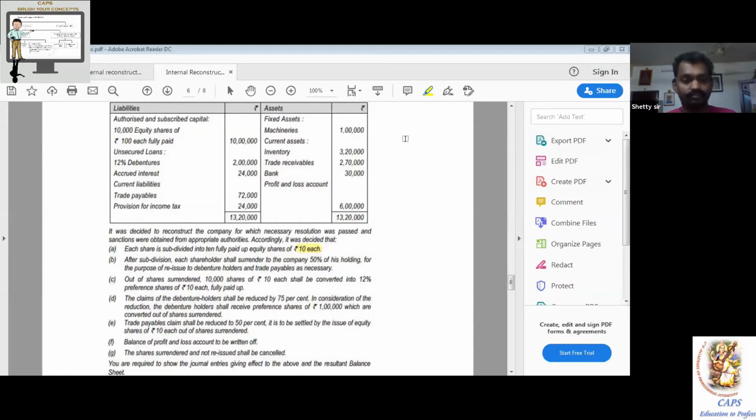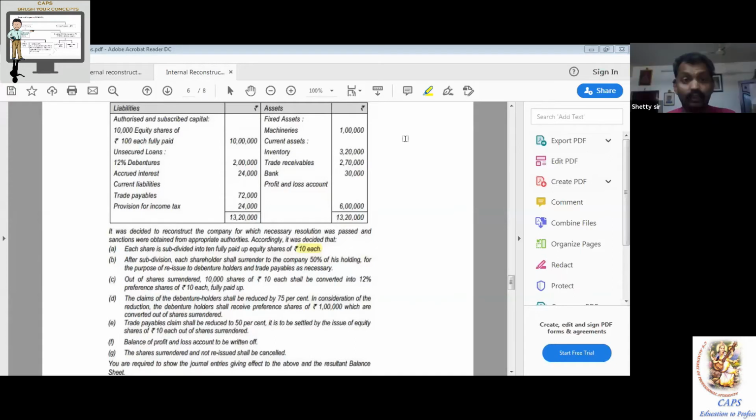Now all of you keep your pen down. Literally keep your pen down. Point number D. Read slowly. The claim for the debenture holders shall be reduced by 75%. Reduced by? 75%. Repeat.